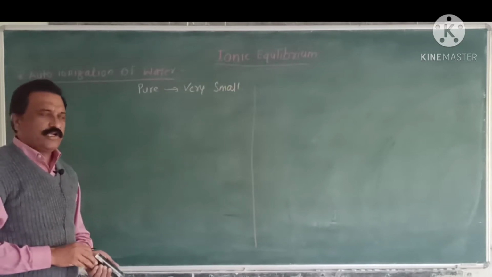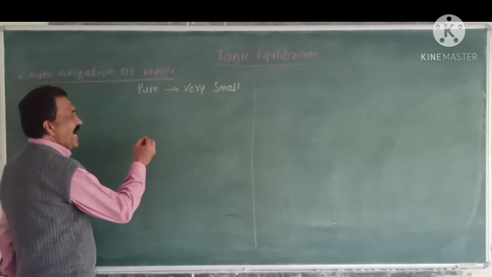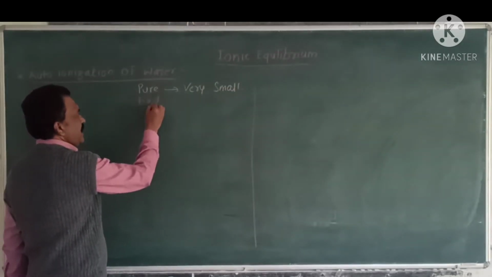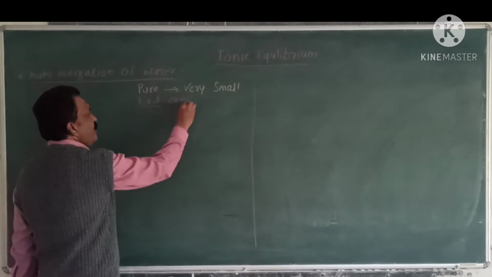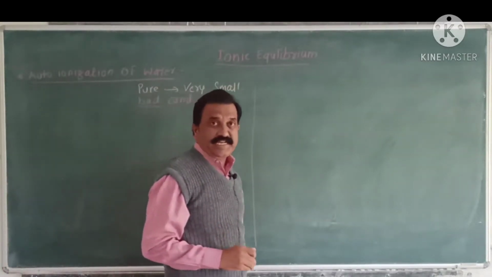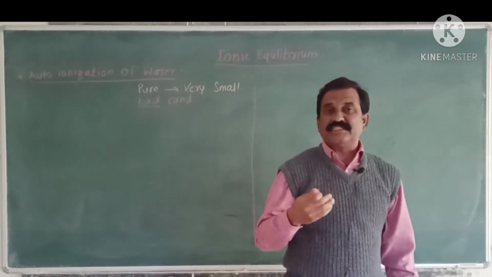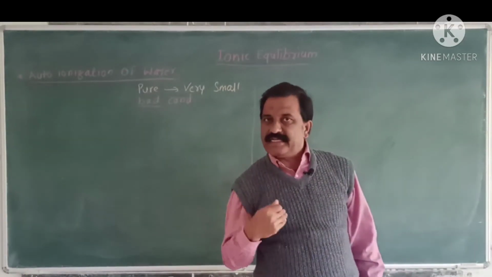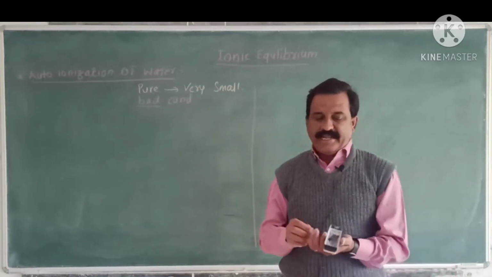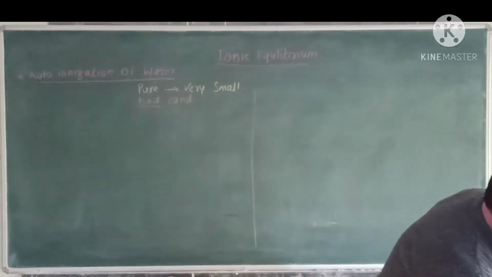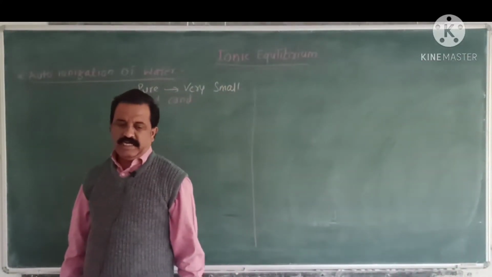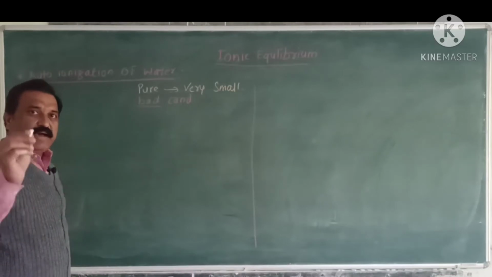Hence, pure water is a bad conductor of electricity, as it contains very few H plus and OH minus ions. That is, it conducts electricity to a small extent. This ionization of pure water can be represented by an equation.